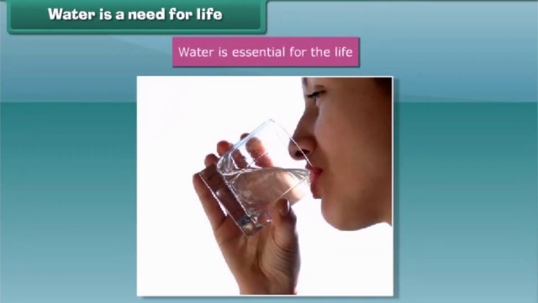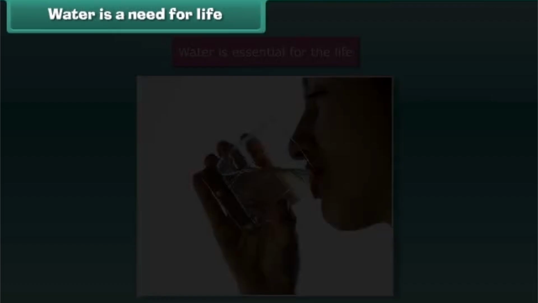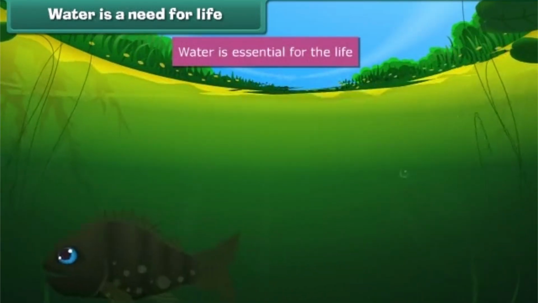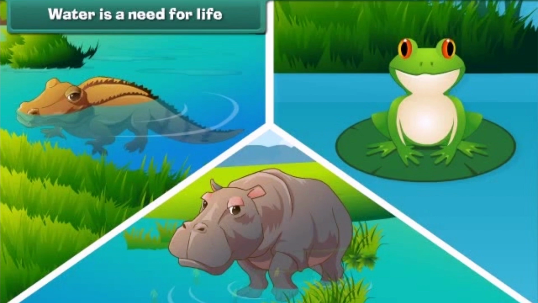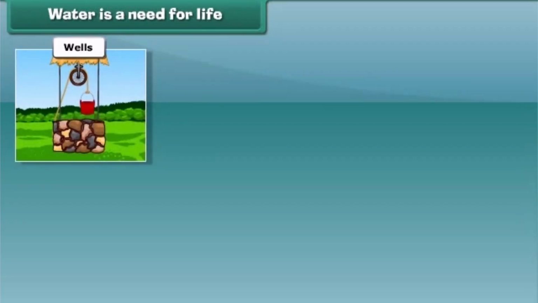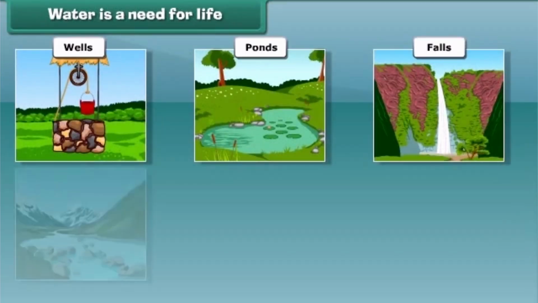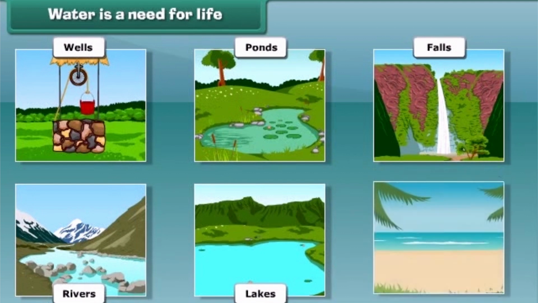Is this possible that we remain alive without drinking water? Can fishes remain alive without water? No, we all cannot survive without it. So, water is essential for existence of living beings. We find water in wells, ponds, falls, rivers, lakes, and seas.